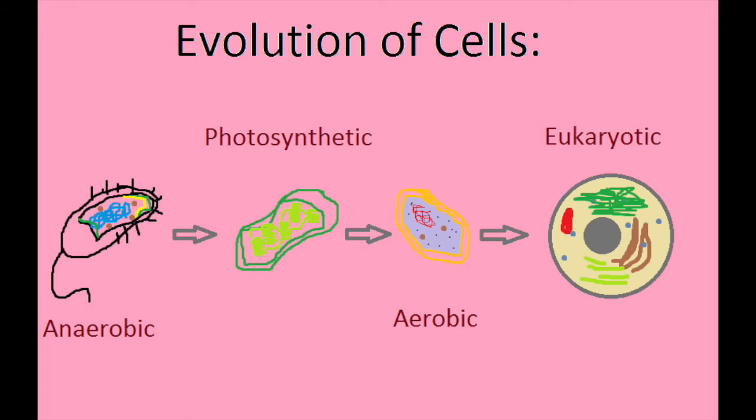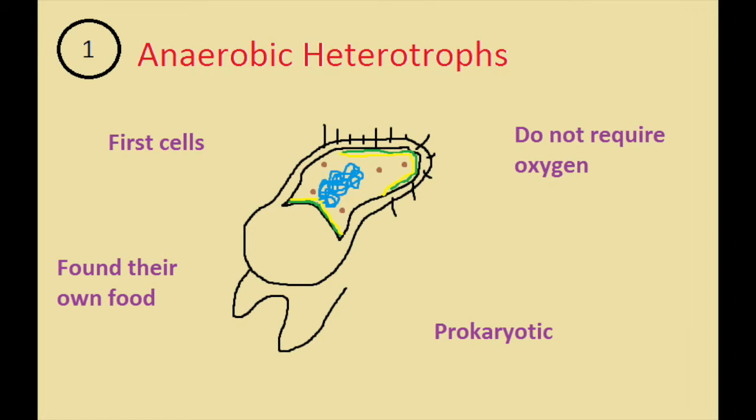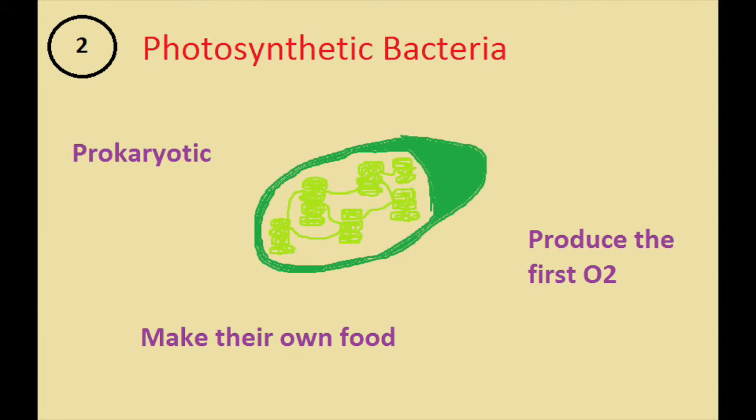Cells evolved in four stages, starting with anaerobic heterotrophs, photosynthetic bacteria, aerobic bacteria, and eukaryotes. Anaerobic heterotrophs were able to be the first cells because they did not require oxygen and were able to produce their own food. Photosynthetic bacteria produced the first oxygen in the atmosphere. This production of oxygen by photosynthetic bacteria allowed for the formation of aerobic bacteria.